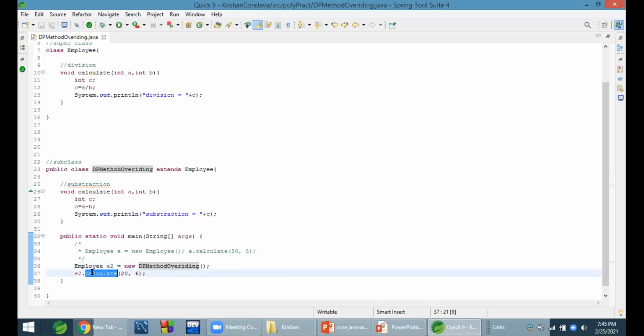This is called method overriding. Simply, the purpose is that if a particular class wants its own implementation for the same method available in the superclass, in that scenario we do method overriding. Getting?